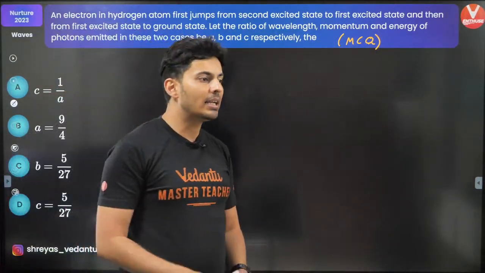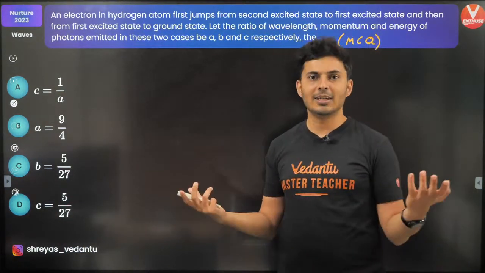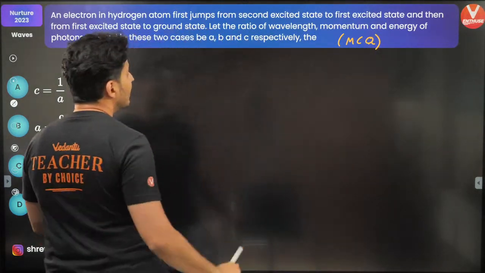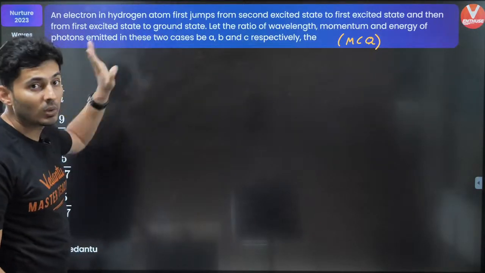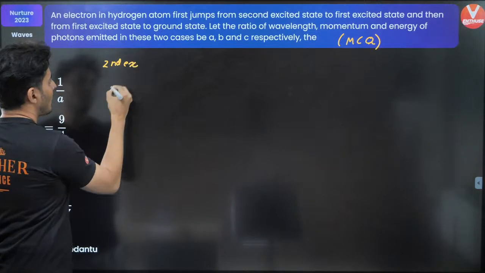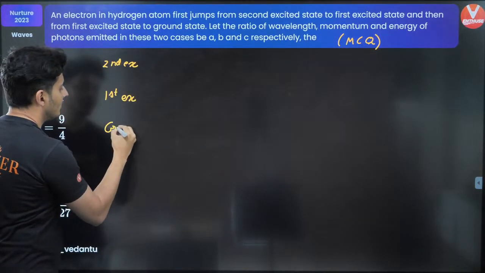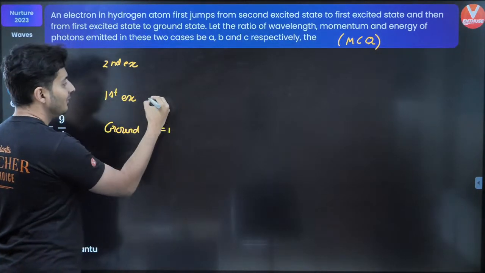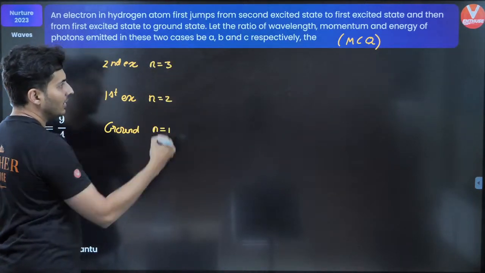Hisham, this is of slightly higher order for JEE Mains plus Advanced, but yes, it is definitely useful for NEET as well. So, if you notice, second excited to the first excited, and then from first to the ground state. Ground state is n equal to 1, first excited is n equal to 2, second excited state is n equal to 3.